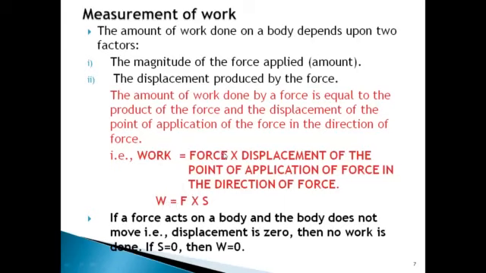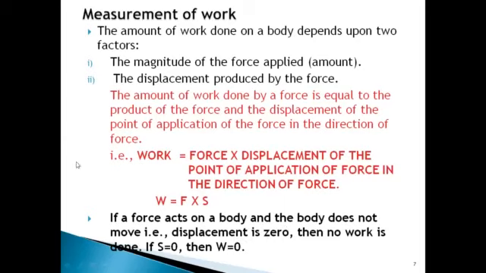F is force and S is the displacement of the point of application of the force in the direction of force. So this displacement should always be in the direction of force. We have to take the displacement in the direction of force or force in the direction of displacement. Here you can see the last point: if a force acts on a body and the body does not move, that is displacement is zero, then there is no work.